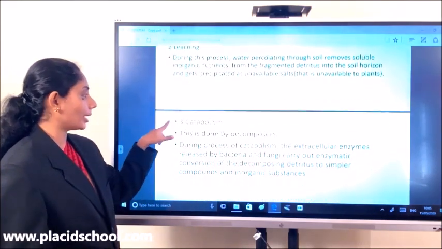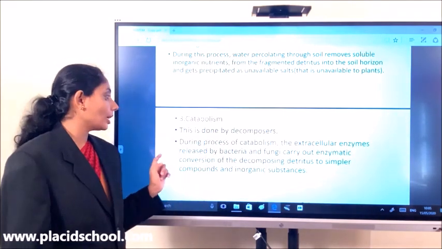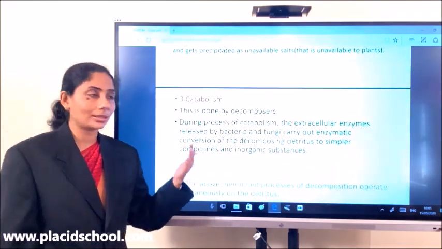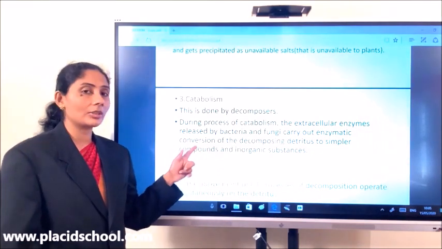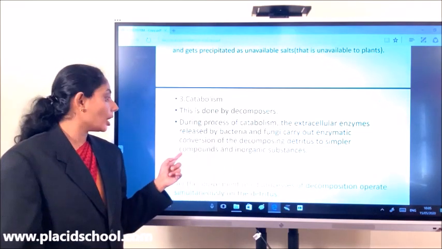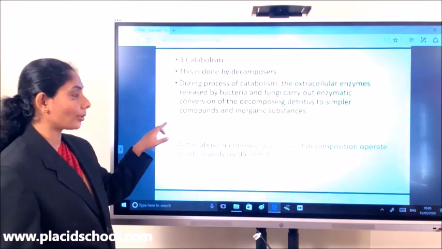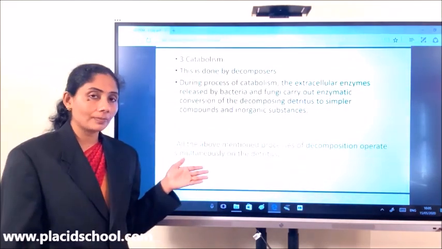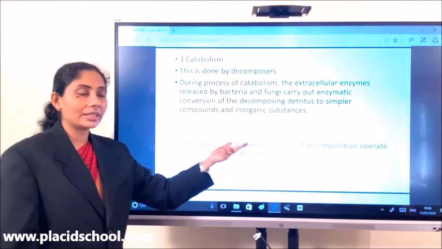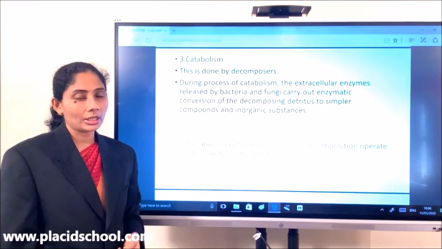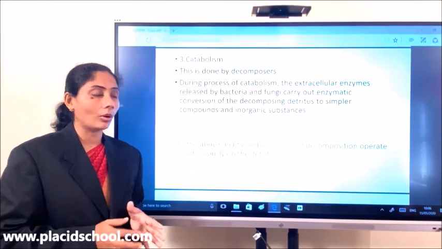And the third process is catabolism. I've already told you about it. Catabolism is done by decomposers. During this process of catabolism, the extracellular enzymes released by bacteria and fungi carry out enzymatic conversion of the decomposing detritus to simpler compounds and inorganic substances. Now these three processes, that is fragmentation, leaching and catabolism, are operating simultaneously on the detritus. It is not happening one after the other. These three processes are simultaneously happening on the detritus.